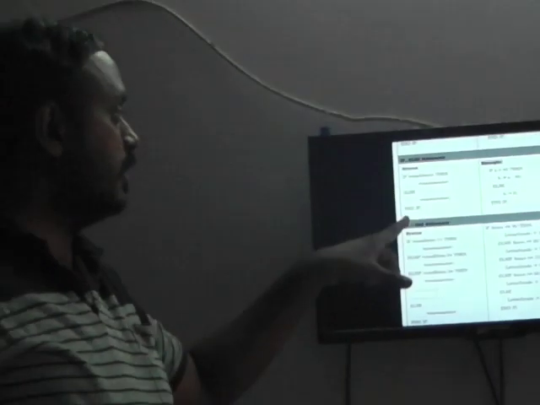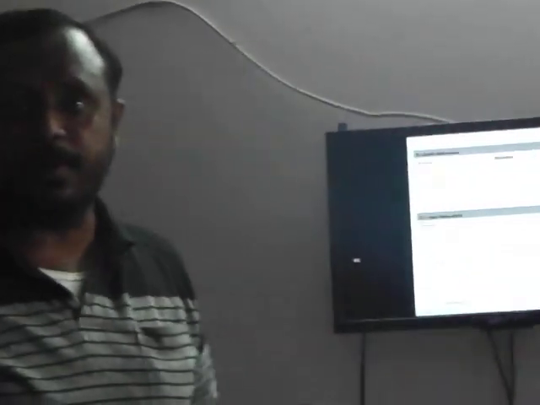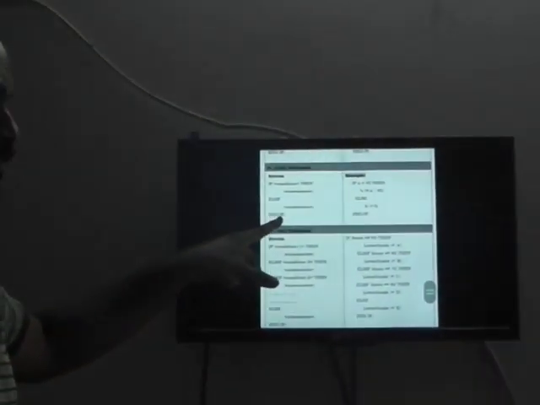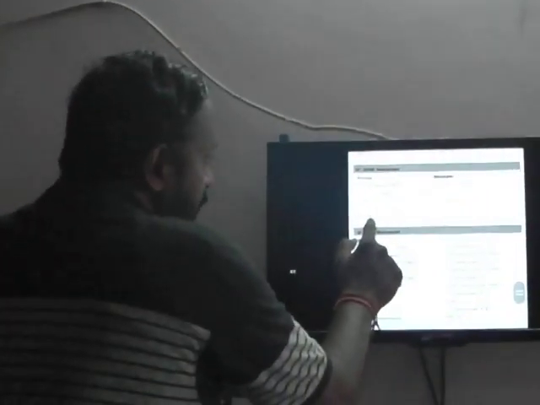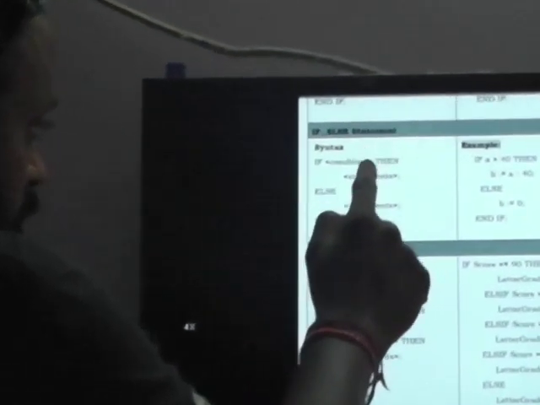Every IF is enclosed with END IF. In C language you put an opening brace and closing brace, but here you need to write END IF as the logical end of every IF. Observe that END IF is followed by a semicolon. In IF condition you need to write THEN also. The statements you require to be executed are each followed by a semicolon, then ELSE statements with semicolon, and END IF followed by a semicolon. Next we will discuss another thing.